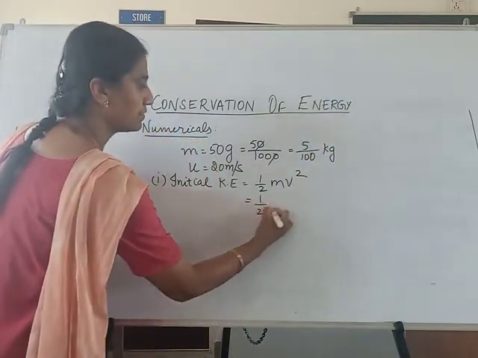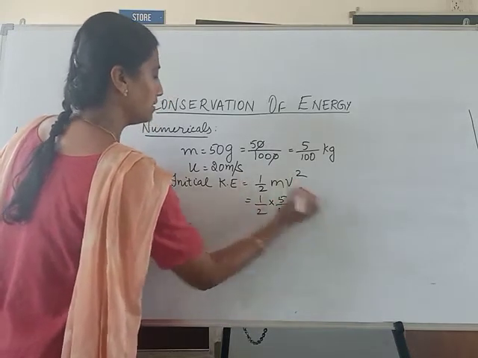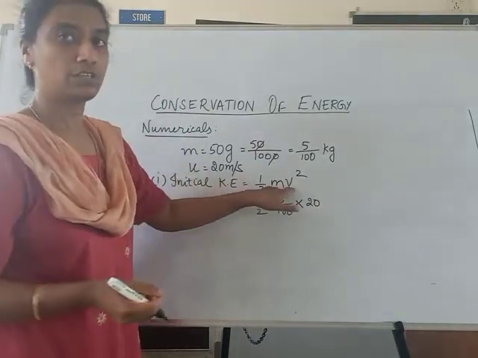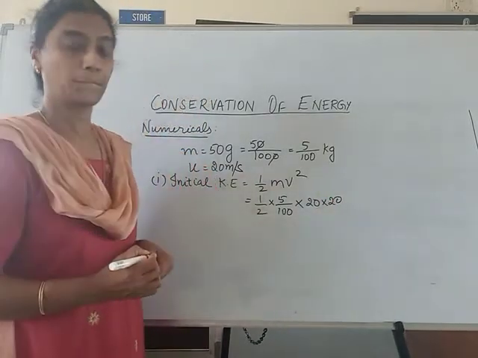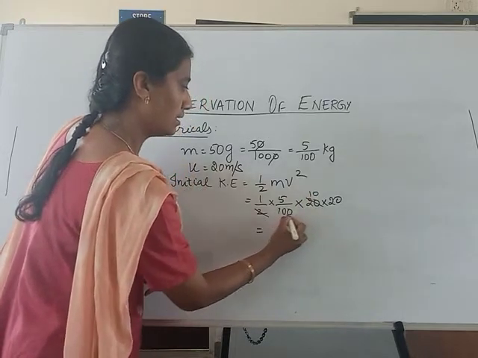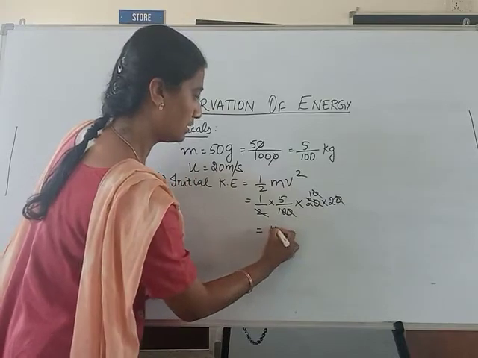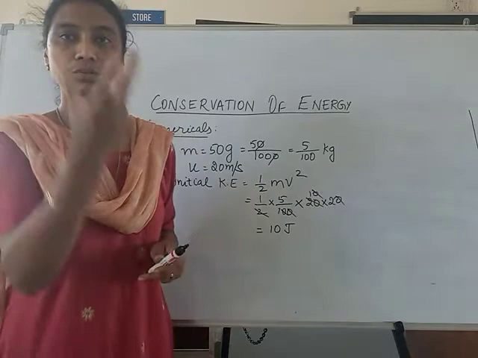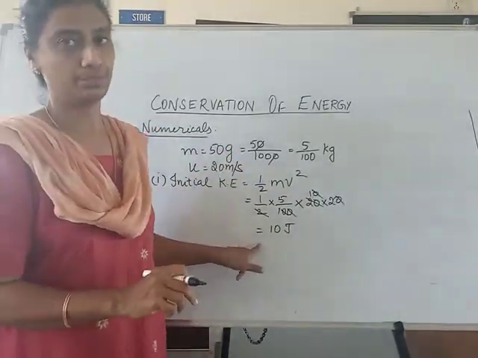So half into mass, 5 upon 100, into velocity, here it is u, 20 square or 20 into 20. Now when you solve it, you will get 2 zeros cut, 2 zeros cut, so 5 twos are 10 joules. So the ball, when it was thrown upwards, initially had kinetic energy of 10 joule.